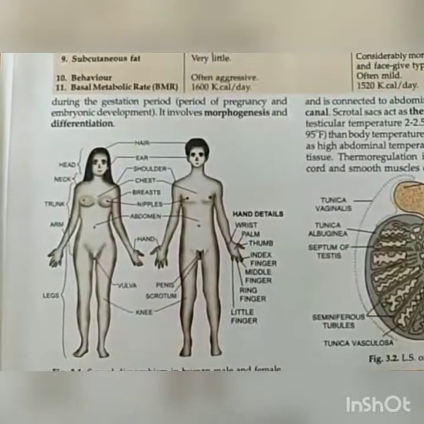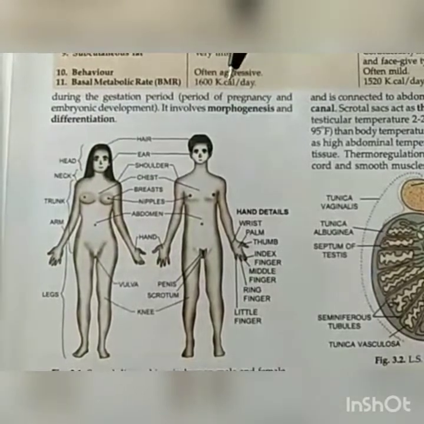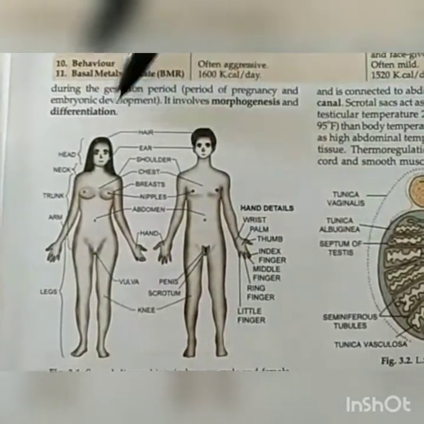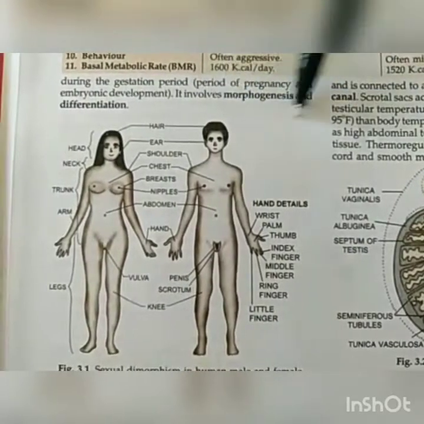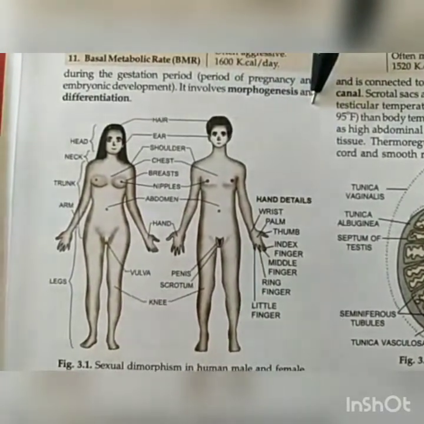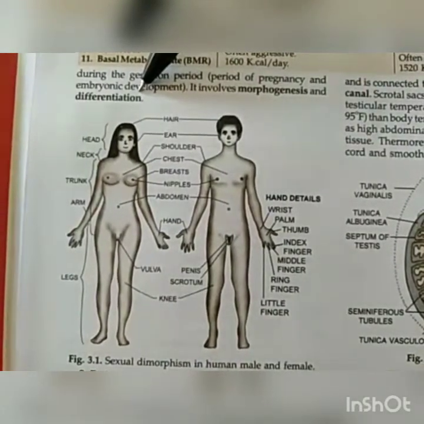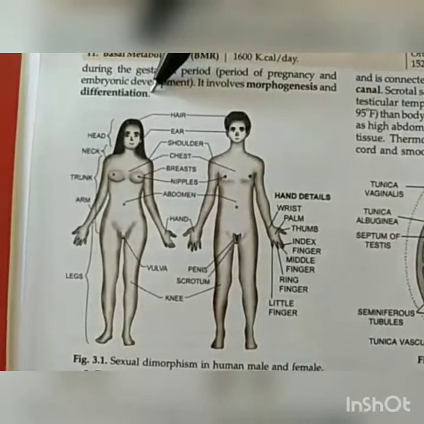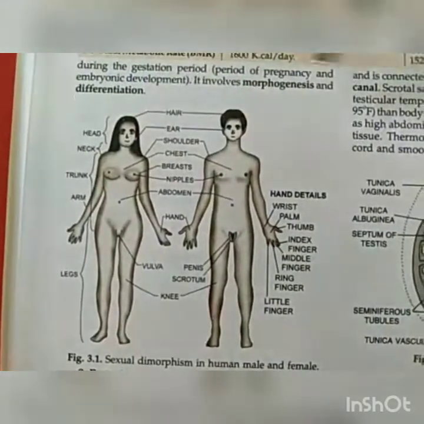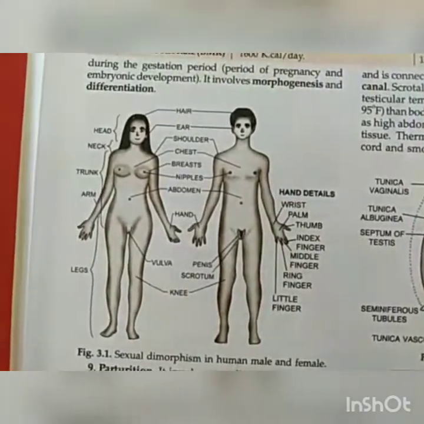So here 2 processes mainly occur during the organogenesis. First one is morphogenesis, second one is differentiation. Morphogenesis is the process of morphological formation of the baby, and differentiation is the distinguishing or the division of labor, means division of work inside various tissues of the body. It occurs during the process of pregnancy and embryo development.